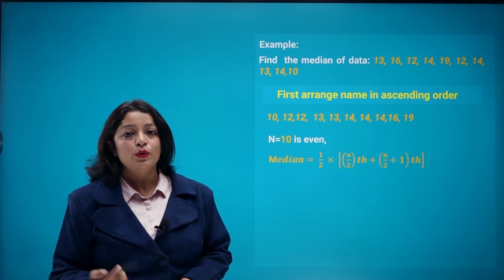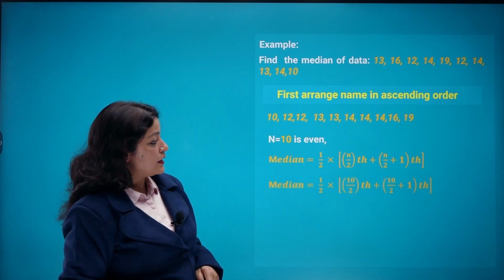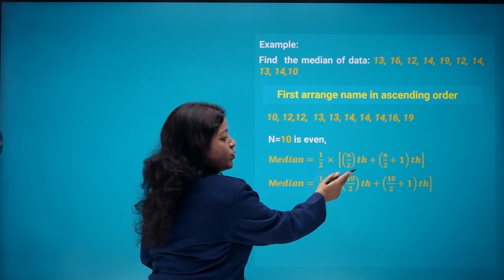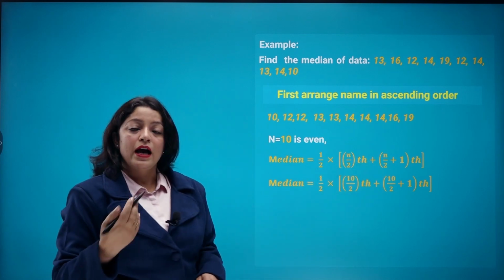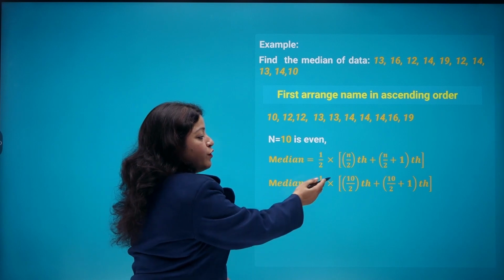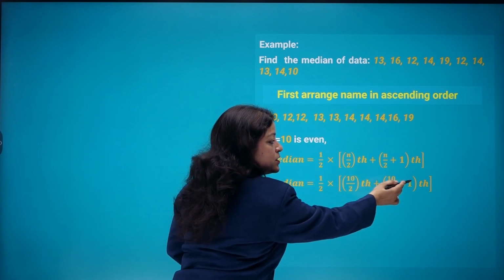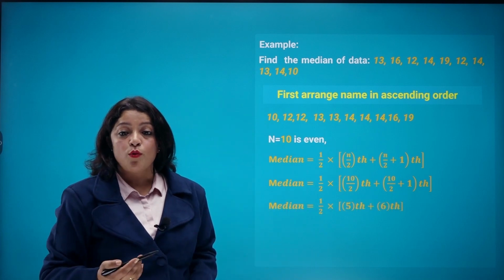So we will substitute 10 in place of n. And what is 10 over 2? This is 5. That means half of the 5th observation plus the (5 plus 1), that is the 6th observation.